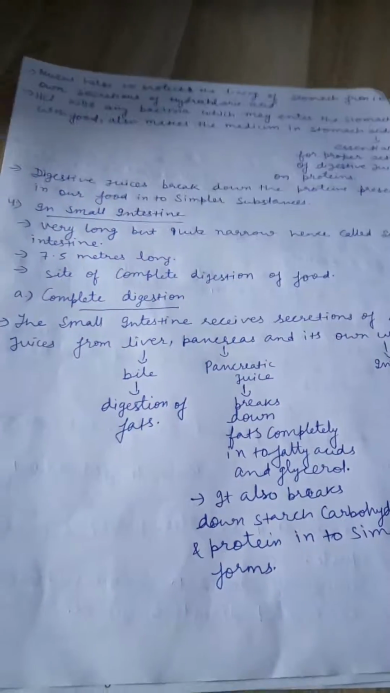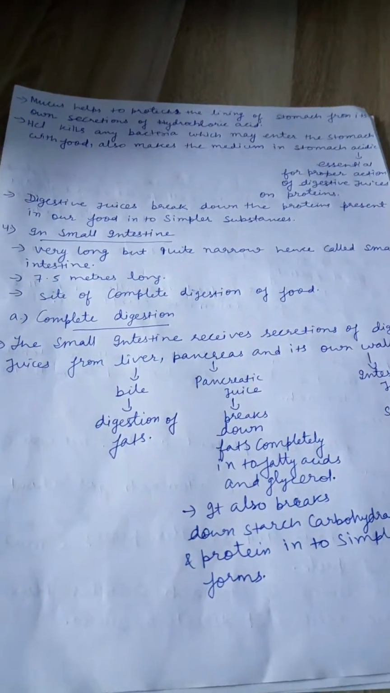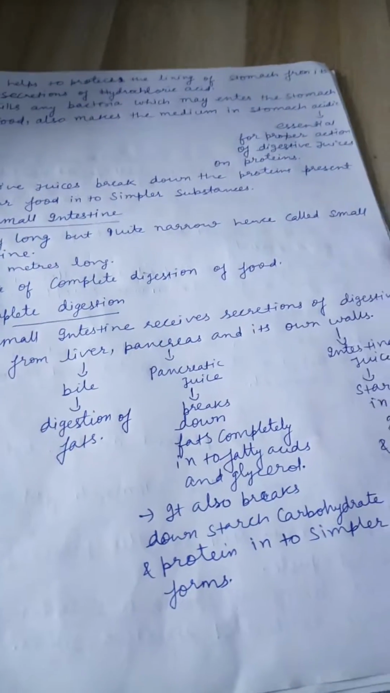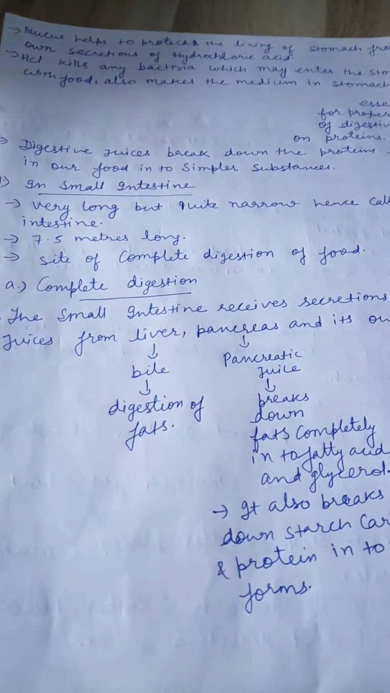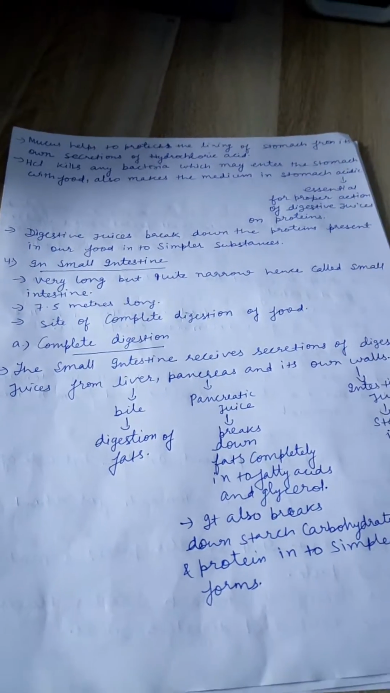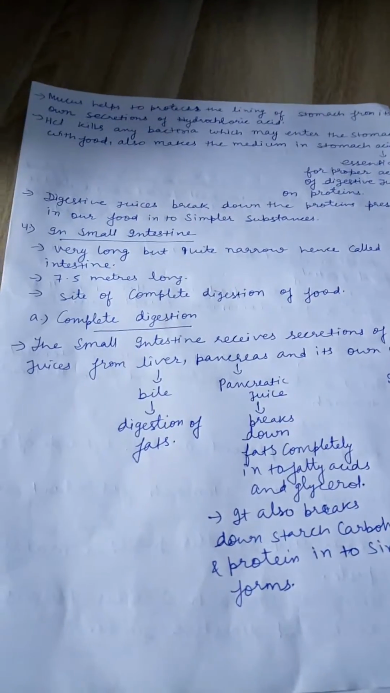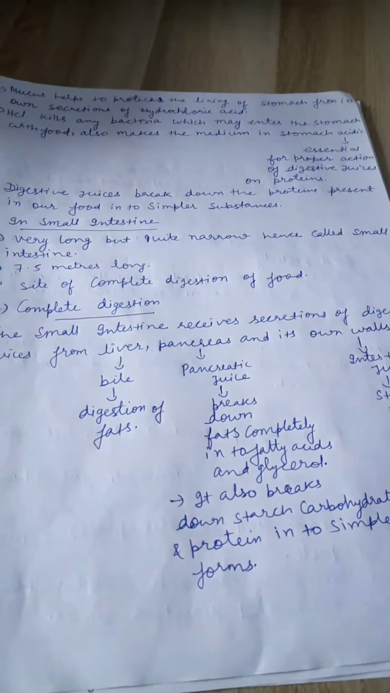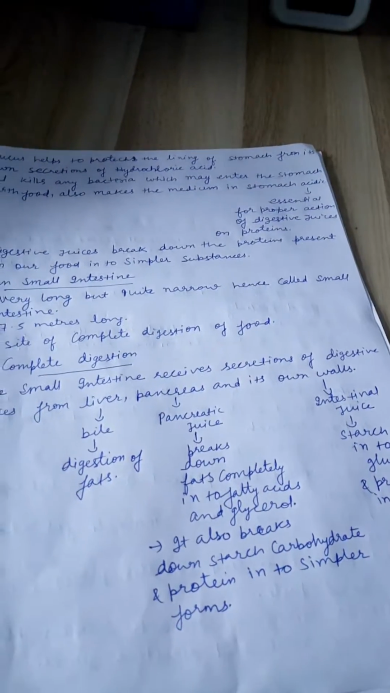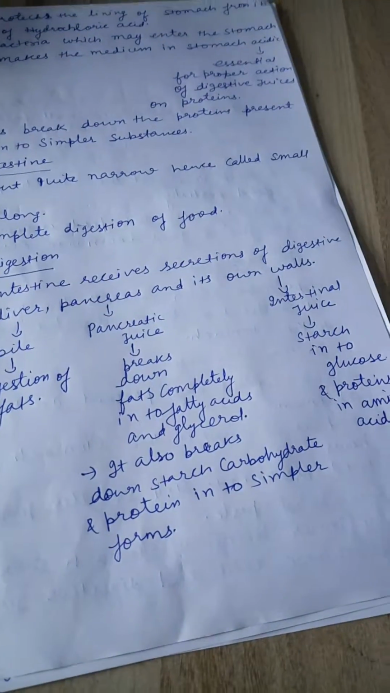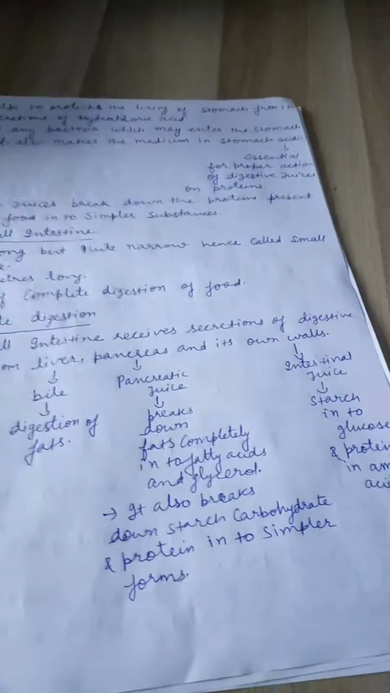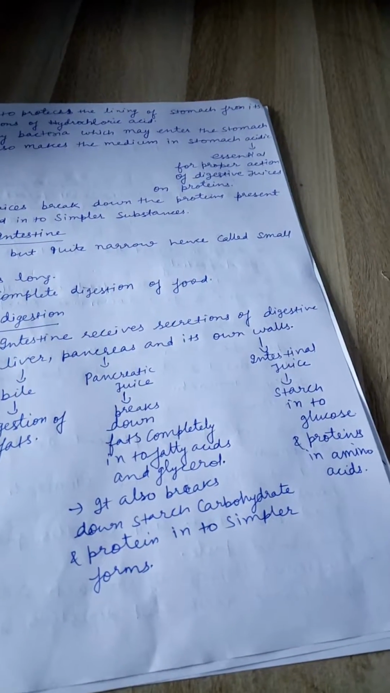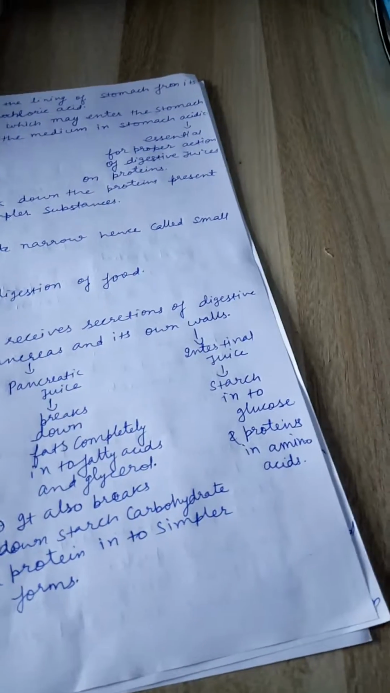Now, complete digestion means it's a part of the process in the small intestine. First, complete digestion and then absorption. Okay, firstly we deal with complete digestion. The small intestine receives secretions of digestive juice from the liver, pancreas, and its own walls. From the liver, bile, for digestion of fats. Pancreas, pancreatic juice breaks down fat completely into fatty acid and glycerol. It also breaks down starch, carbohydrate, and protein into simpler form. Now, from its own wall, the intestinal juice converts starch into glucose, and protein into amino acid.